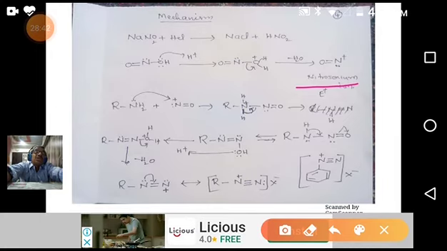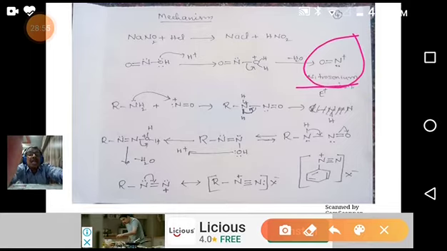So it is formed on acidification of nitrous acid: on addition of a proton, by leaving one water molecule, it forms the nitrosonium ion electrophile. This nitrosonium electrophile attacks the amines which are in the reaction vessel.